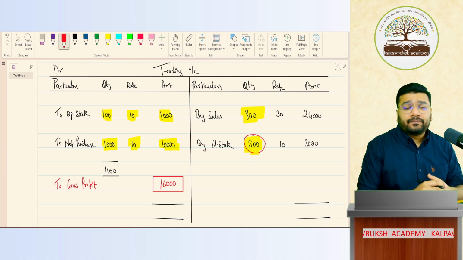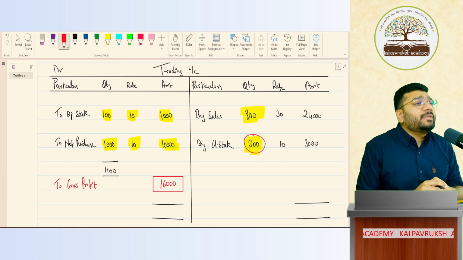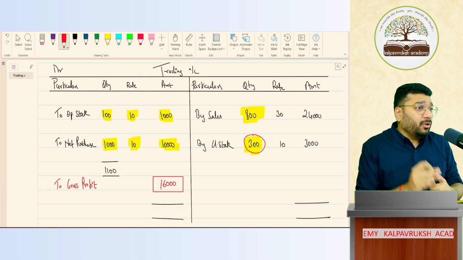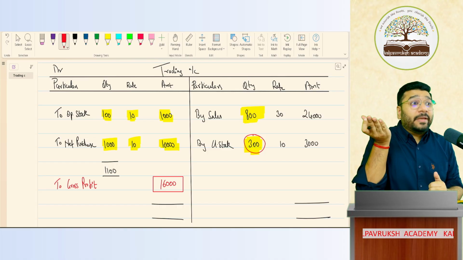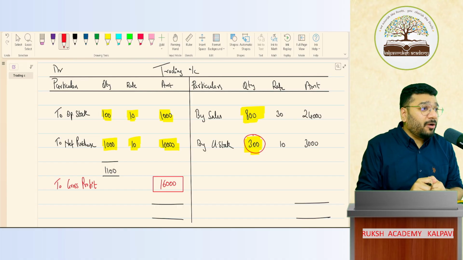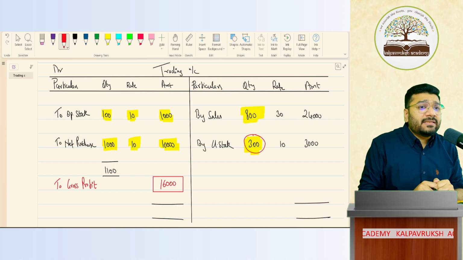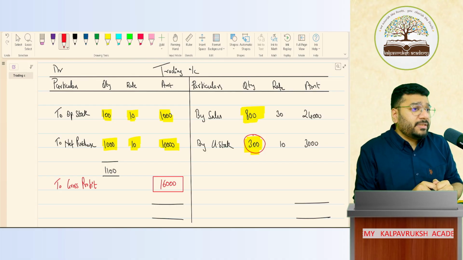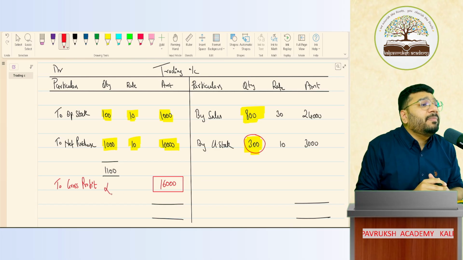Tell me. Okay, others. Some people answer me, sir, we record closing stock because if I don't record closing stock now, opening stock will not come. Next year you need opening stock, so this year you will record closing stock. Okay, right. That is one reason people tell me. Another reason, sir, if you don't record closing stock, profit will be wrong, GP will be wrong.